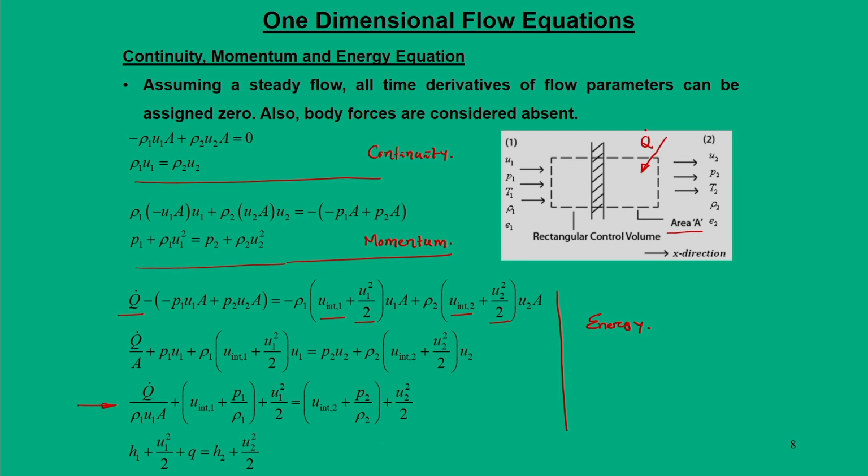per unit mass. When you say energy per unit mass, the first term, that is q dot by rho 1 u 1 A, is nothing but heat added per unit mass, and this is represented by small q.